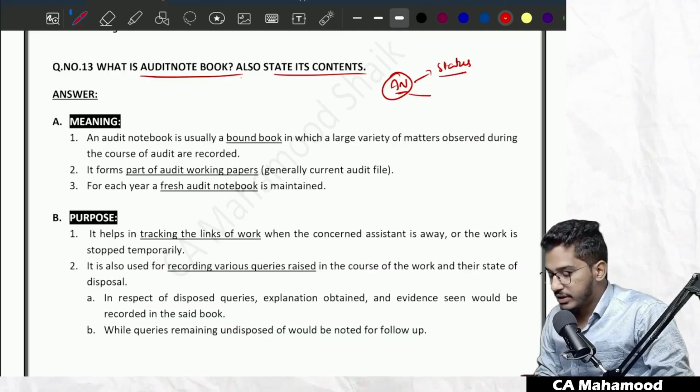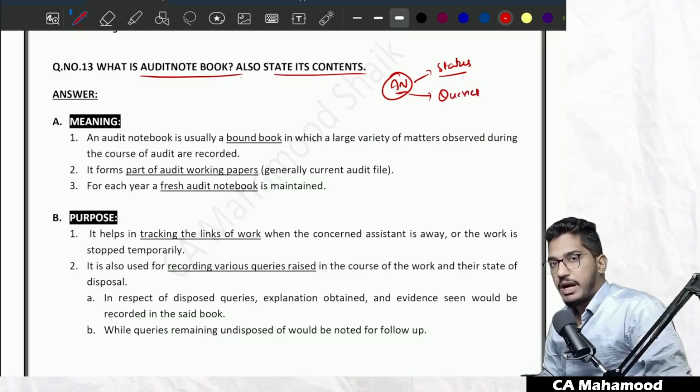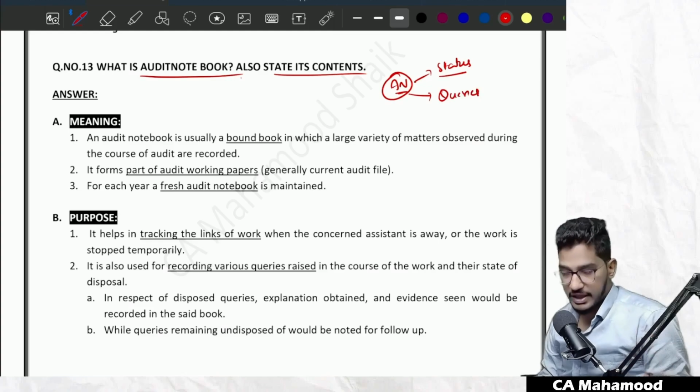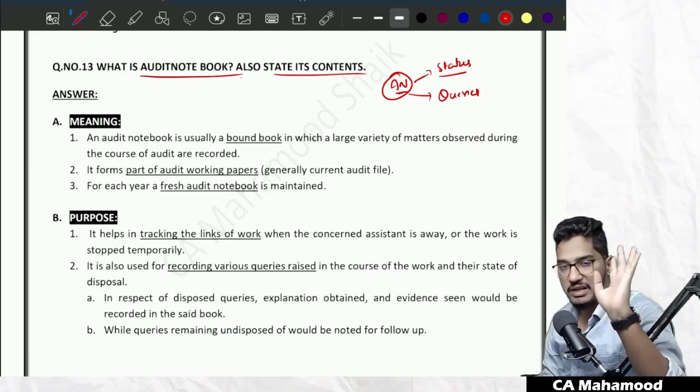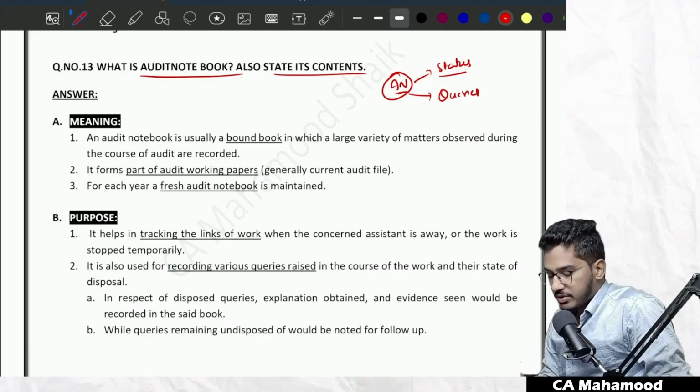And not just that, during the course of the audit, you will come across various queries. You will have various doubts. If you don't record the doubts anywhere, as we humans have the natural tendency to forget, whatever doubts we got during the audit, if we don't make a note of them, we tend to forget them. If you forget your doubts, you will not be able to get replies from the client's staff, and then ultimately your audit effectiveness will be lost. So whatever doubts you get during the course of the audit, as and when you get the doubt, you have to immediately record it in that notebook. That is the main purpose of this audit notebook.